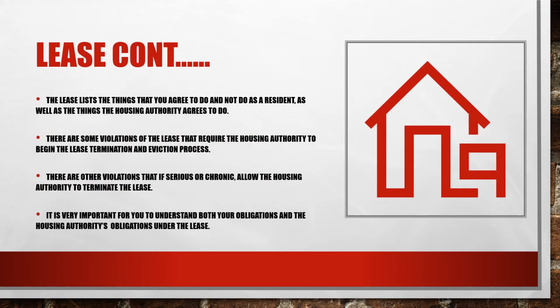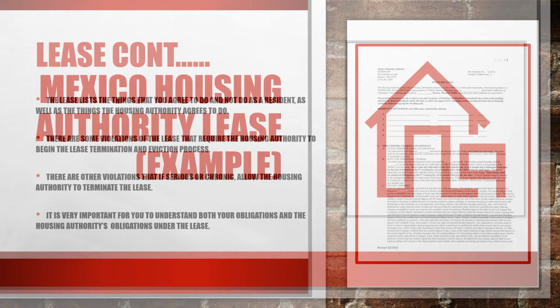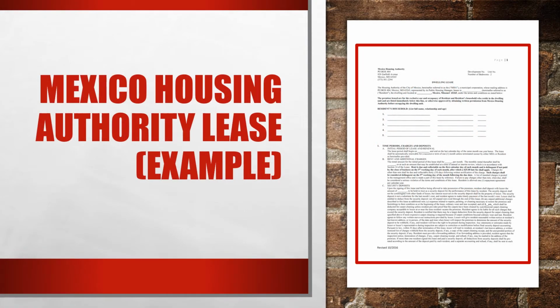Lease continued. The lease lists the things that you agree to do and not do as a resident, as well as the things the housing authority agrees to do. There are some violations of the lease that require the housing authority to begin the lease termination and eviction process. There are other violations that, if serious or chronic, allow the housing authority to terminate the lease. It is very important for you to understand both your obligations and the housing authority's obligations under the lease. Here is an example of the Mexico Housing Authority lease.